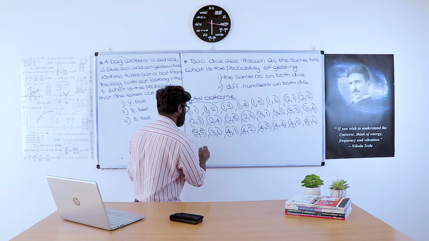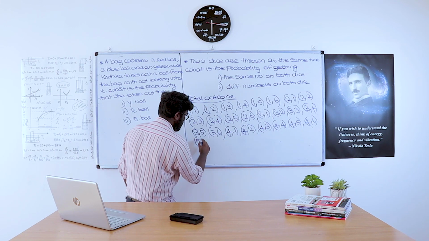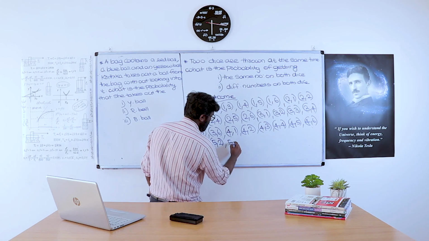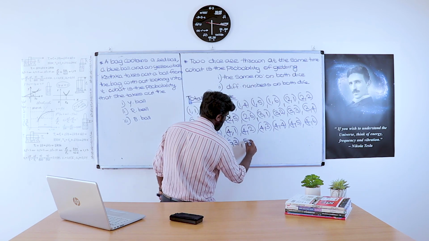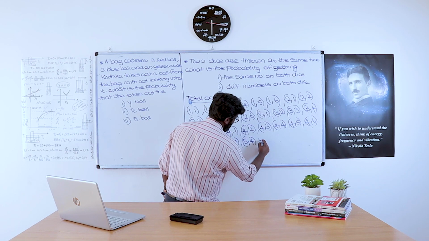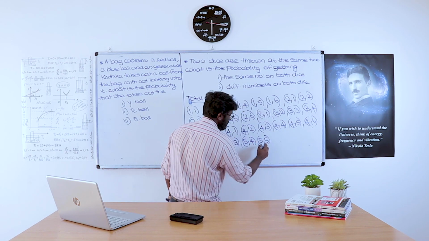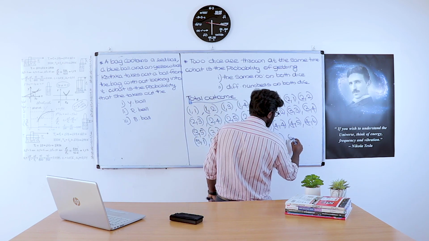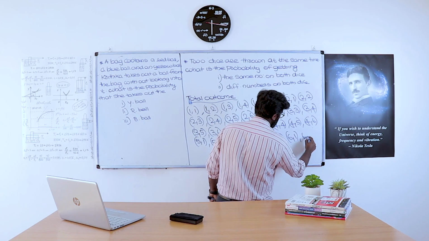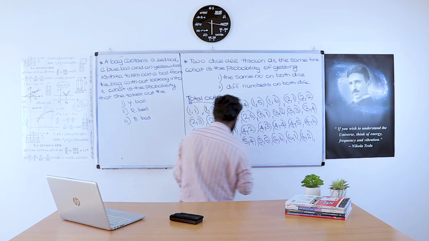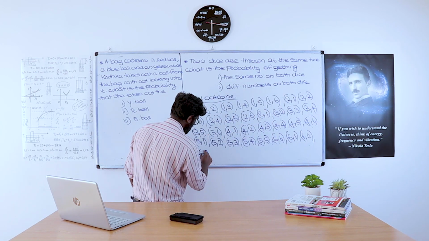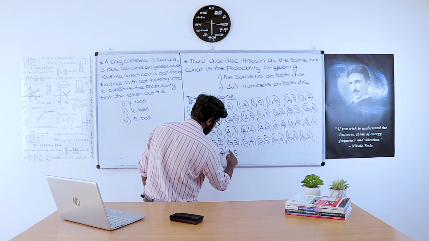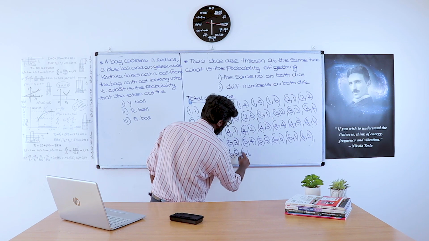Fourth pattern completed. 5 1, 5 2, 5 3, 5 4, 5 5, 5 6. Then 6 1, 6 2, 6 3, 6 4, 6 5, 6 6. All the outcomes are completed.